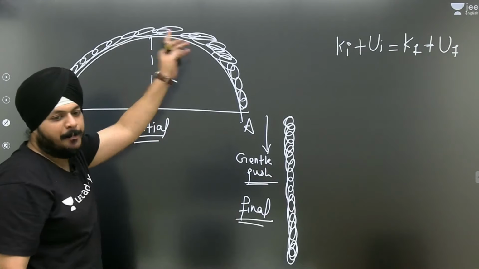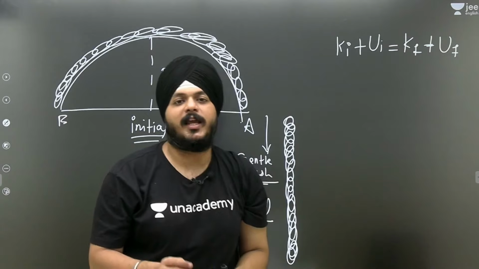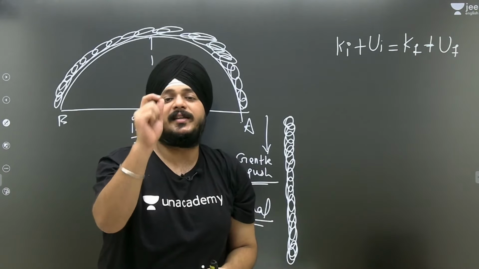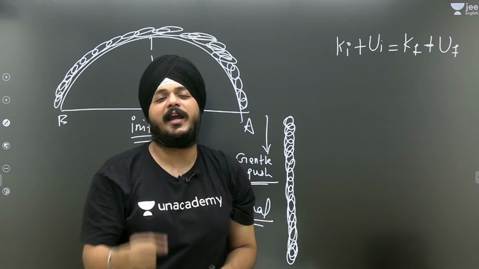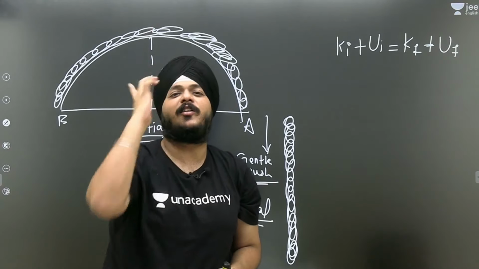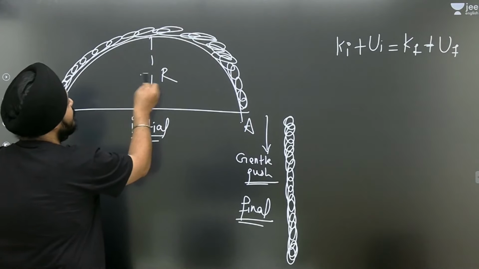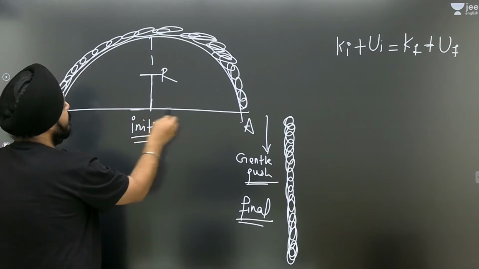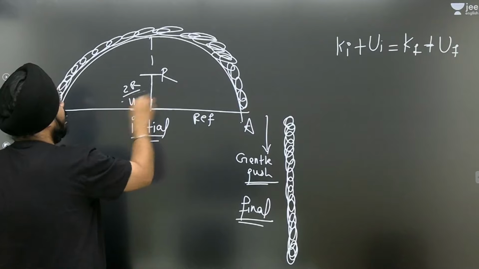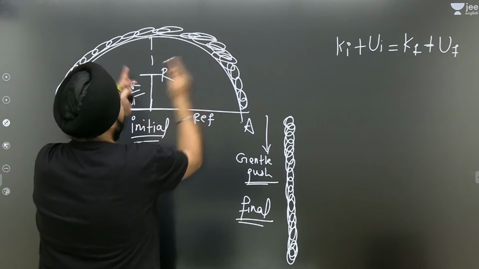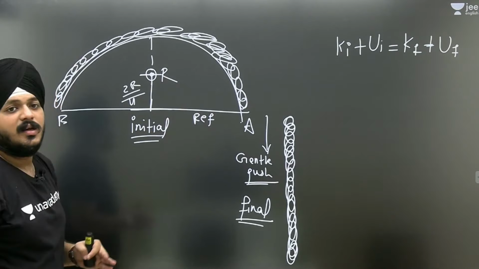Whenever there is a rigid body, the potential energy of that rigid body is always calculated as the distance between the reference point and the center of mass of the rigid body. Since it appears like a ring-like structure, the center of mass of the system is here. Let us take an example: the reference point, and this distance is 2r by pi. Mass of the entire system gets concentrated at this specific point, and that we get as the center of mass.